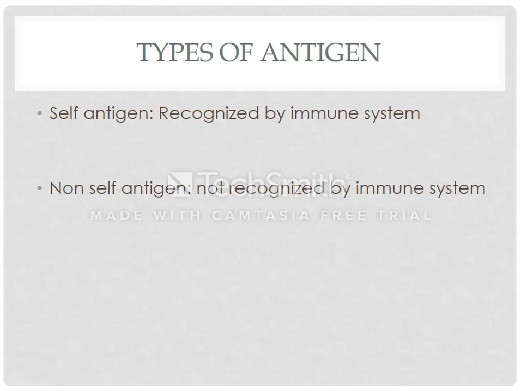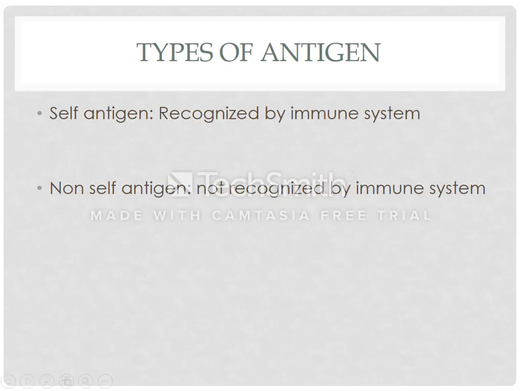While non-self-antigens are those antigens which are not recognized by the immune system. So if our immune system does not recognize those antigens, antibodies will be produced. But a question arises: why, in autoimmune hemolytic anemias or autoimmune thrombocytopenia, are antibodies produced against self-antigen, although these are the antigens of our own cells?